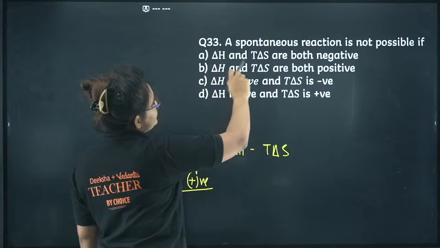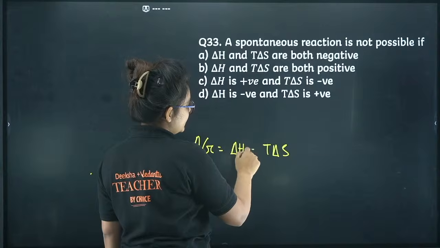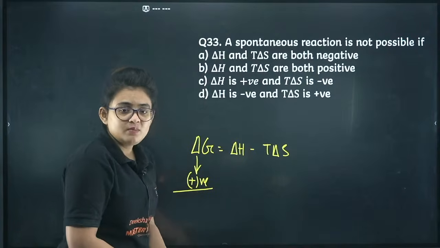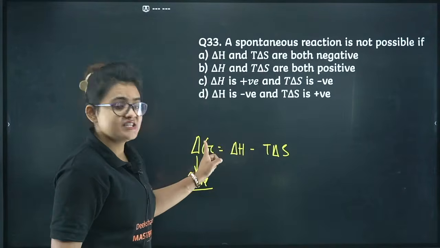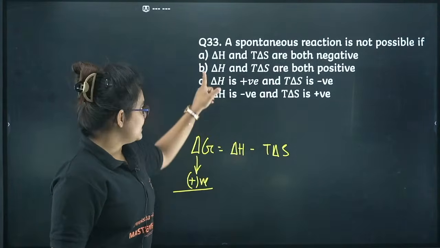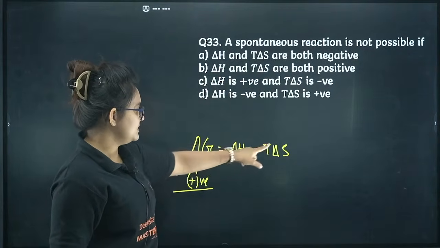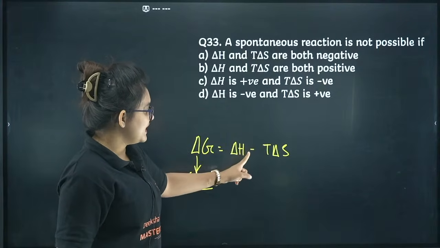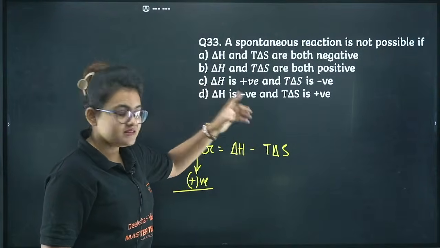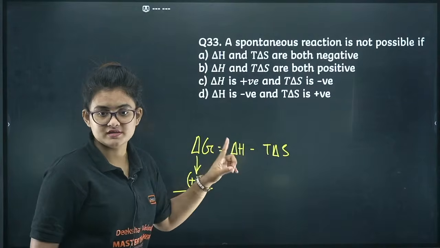First case, del H and T del S both are negative. So if del H is negative and this is also negative, the negative comes positive. Now if the enthalpy magnitude is more, then it can give you a negative del G value, so there is a possibility of del G being negative. So we can't tell that. Next, del H and T del S both are positive. So let del H be positive and this value is positive, so positive, negative, negative. Then let's say T is very high, then this overall negative value will give you del G as negative. So the reaction is spontaneous.